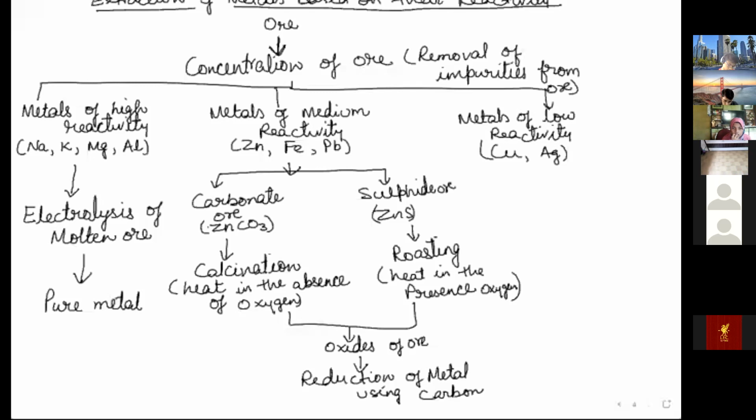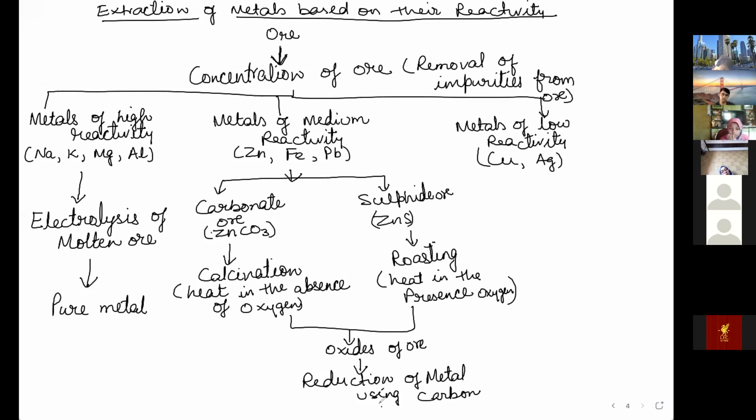Okay, and after reduction you will get metal which is then purified. So after this purification of metal, here you got metal, but the metal has some impurities of other metals as well. So the last step is purification of metal, okay, which is done by electrolytic refining.